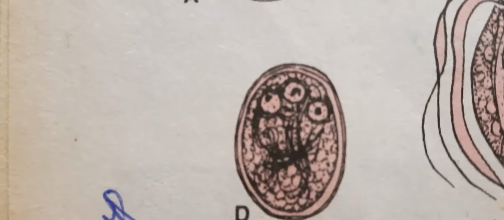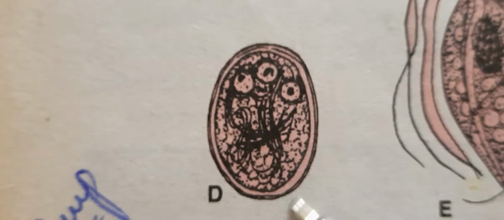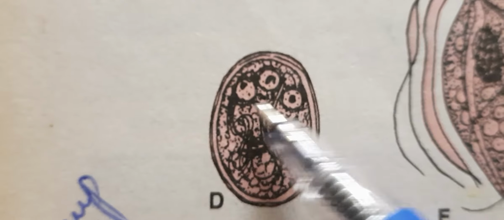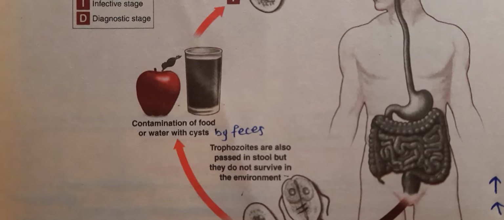And then comes the cyst of Giardia. This is the cyst of Giardia, and the cyst consists of four nuclei: one, two, three, four nuclei, and there are some internal fibers also.